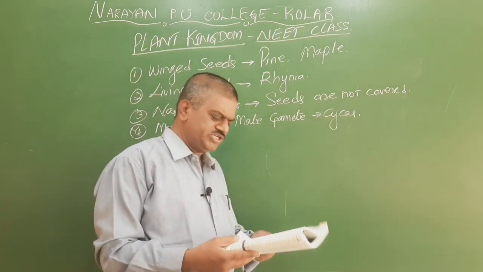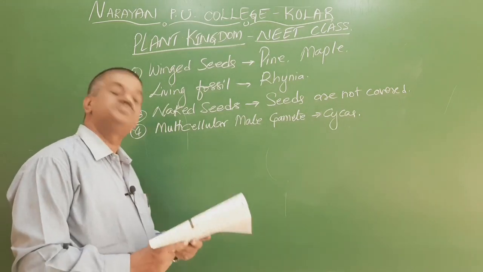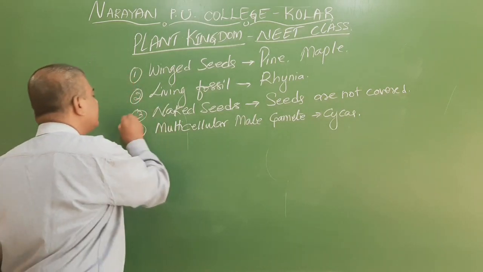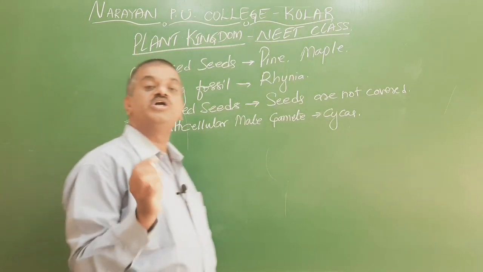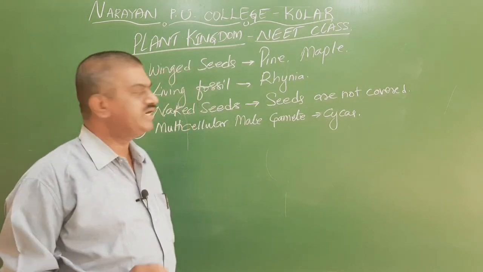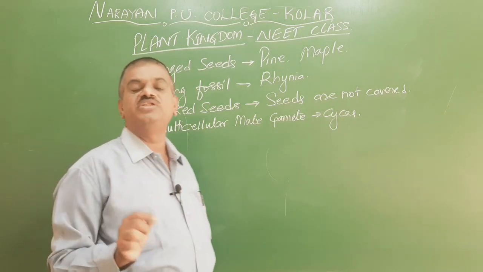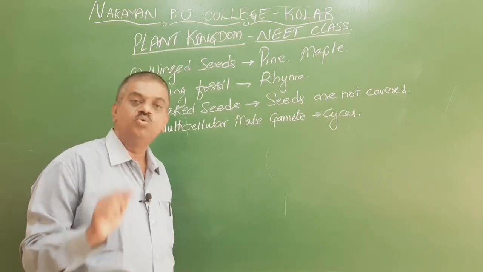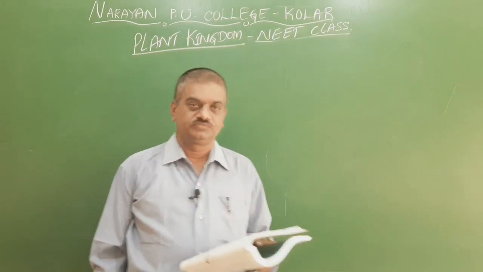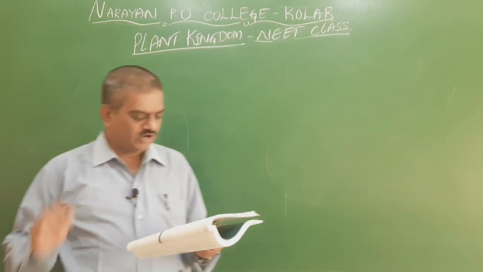But here the question is, which of the following is a characteristic feature of the gymnosperms? The important character is that it is naked seeded. In all the gymnosperms, the word gymno itself means naked, and sperm means seeded. So the seeds are not covered by the fruit wall, or the ovary wall. So we go for question number 41.